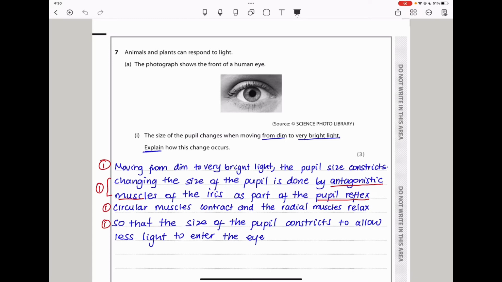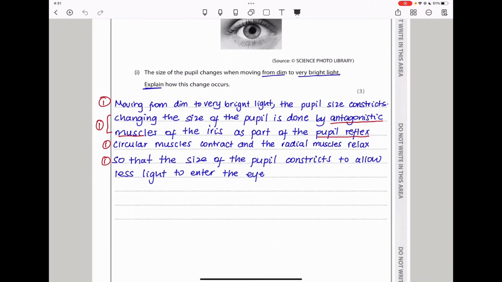And as you know, if you move from dim light to very bright light, the pupil size is going to constrict. And this change in size is done by antagonistic muscles found within the iris. Remember, they are circular muscles as well as the radial muscles. So here I said, moving from dim to very bright light, the pupil size constricts. Changing the size of the pupil is done by antagonistic muscles of the iris as part of the pupil reflex. The circular muscles will contract as the radial muscles relax, and so that is going to cause the size of the pupil to constrict in order to allow less light to enter the eye, and that is the pupil reflex.